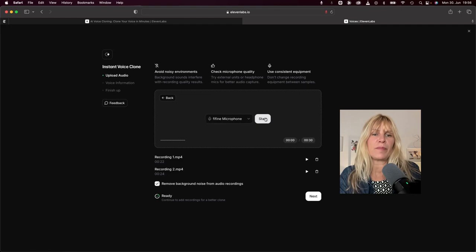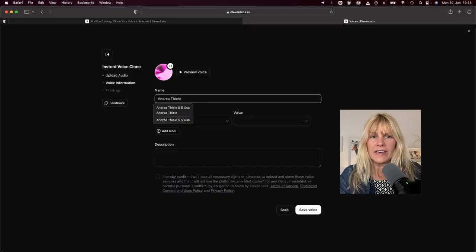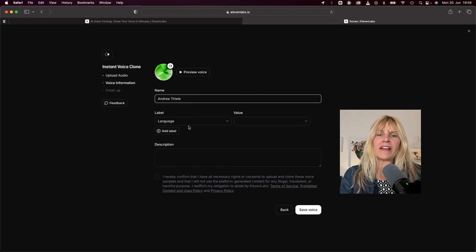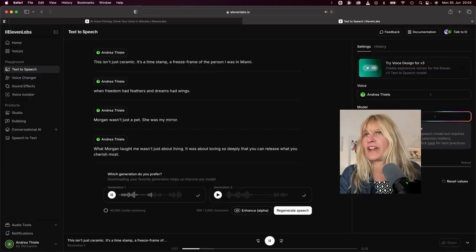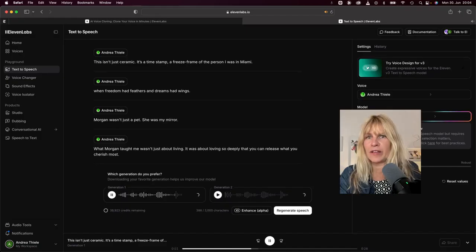And so you can just upload 30 seconds of your voice, and then you give it a name, and then you go back to text or you go back to speech, and you can put in the text, which I just did, and I gave it 3 different languages, and it generated the voice. Okay. And I think you can then regenerate speech and do this again, and it will come up with a slightly different version of it.